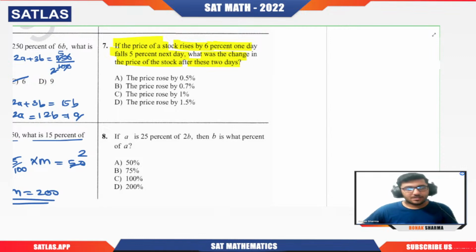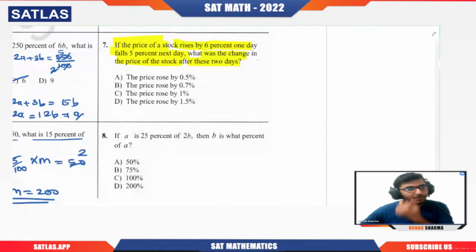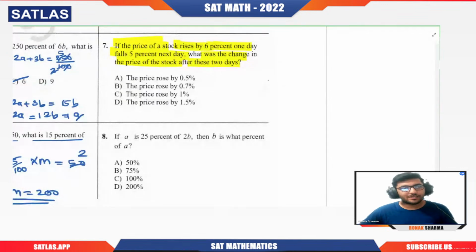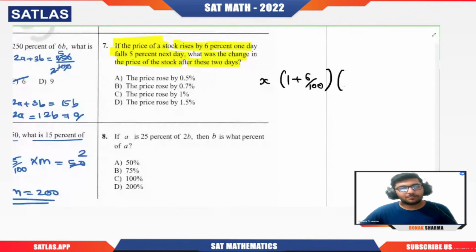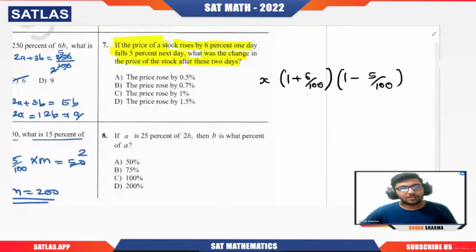Simple only. If we assume the initial price of the stock to be X, then rising by 6% means 1 plus 6 by 100, and decreasing by 5% means 1 minus 5 by 100. Now you just need to calculate this product. It will be 1, then 6 by 100 into 1, and 1 into minus 5 by 100.